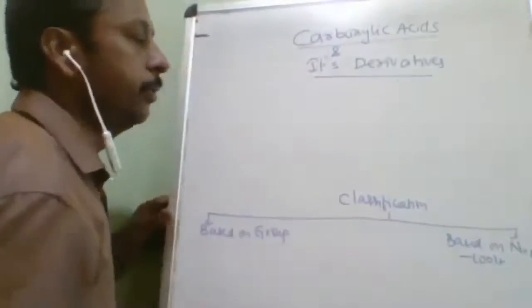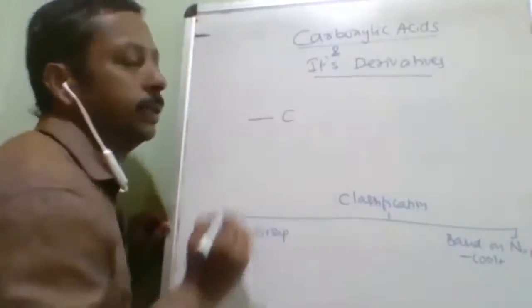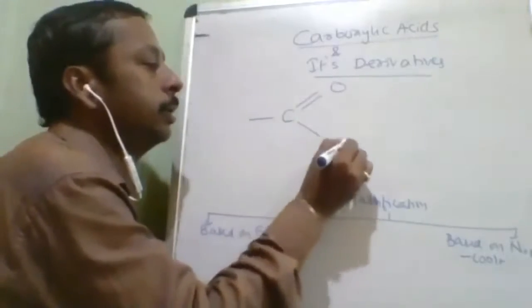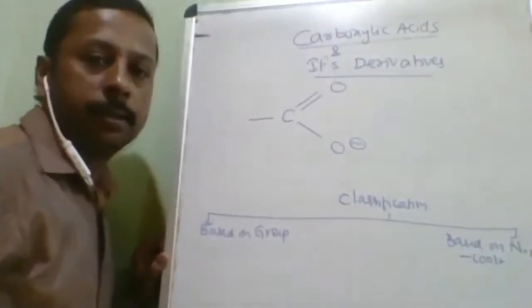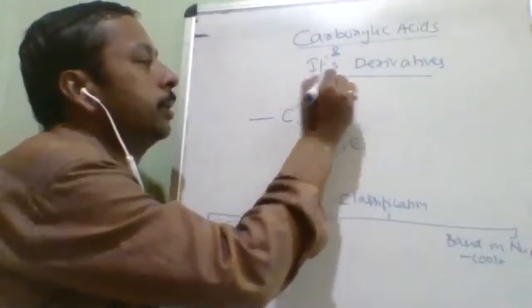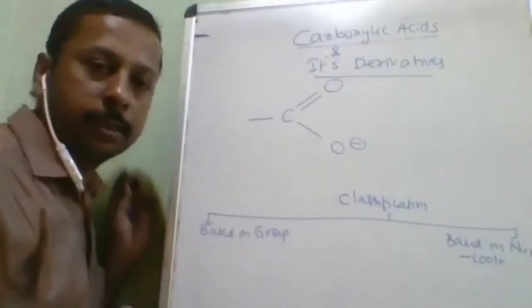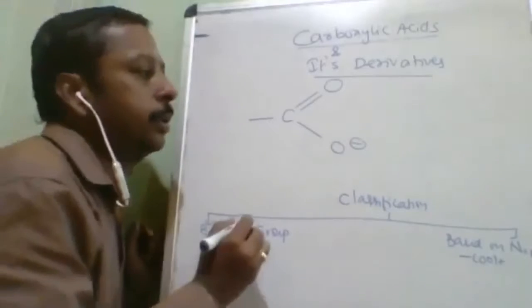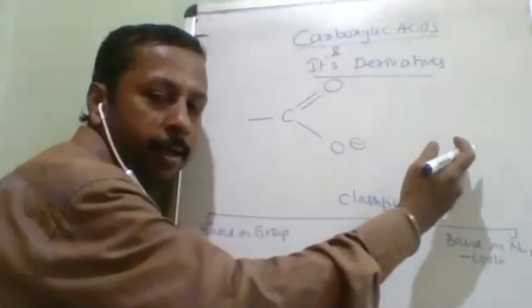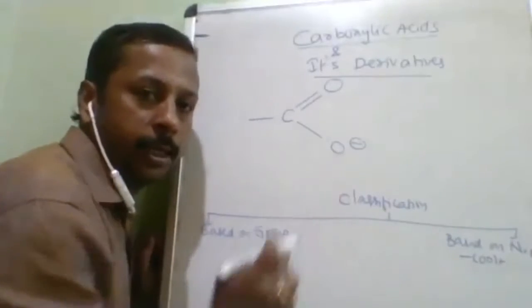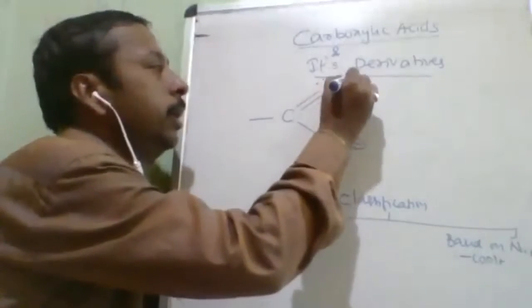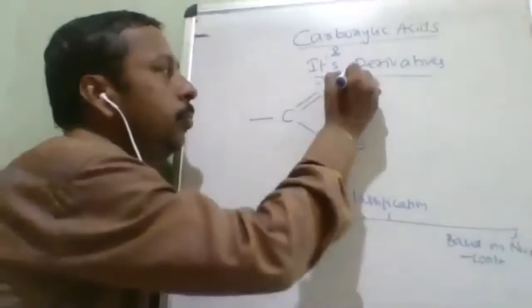Okay. So what is that carboxylate ion? Its resonating structure I will tell you. Carbon is a tetravalent atom and it contains two oxygens on a single carbon. This is called a carboxylate ion. If this is the only structure, then it is not possible to explain its stability. Its stability depends upon this: if it is an acid, it is ready to lose H plus. After losing H plus also, it is able to exist like this. It is because of the resonance stabilization. So resonance stabilization of the carboxylate ion is the root cause.